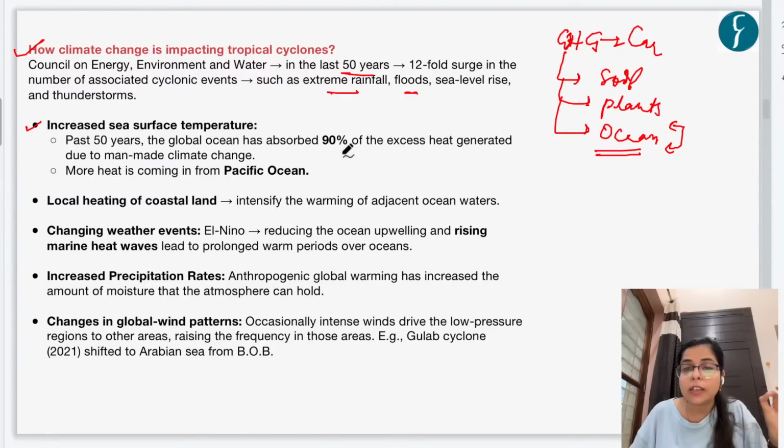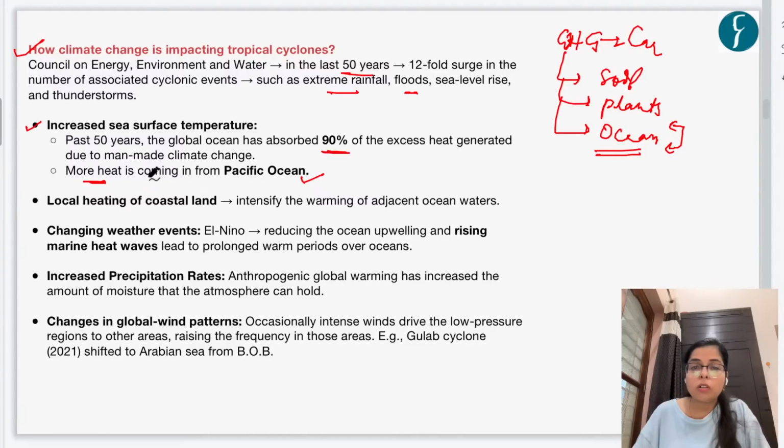Now, this is one of the reasons why the sea surface temperature has been increasing, and because of climate change, more heat is coming from the Pacific Ocean. So, as we already discussed, water is being mixed from the Pacific Ocean into the Bay of Bengal. So, due to the impact of climate change, more heat is coming from the Pacific Ocean.